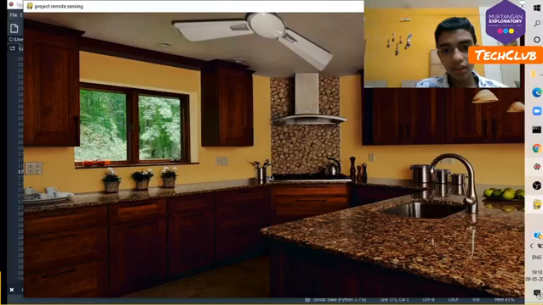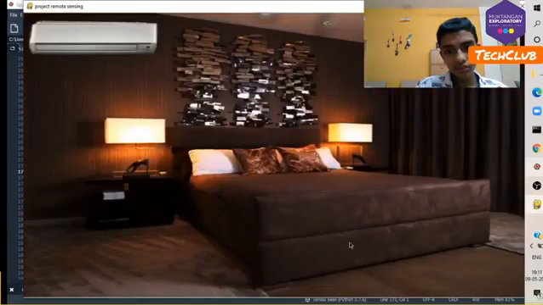AC on. I am using the word AC because I have named it like that in the program. Now I'm going to go to the bedroom. Bedroom. This is the bedroom. Light on. As you can see, the lights have been turned on.